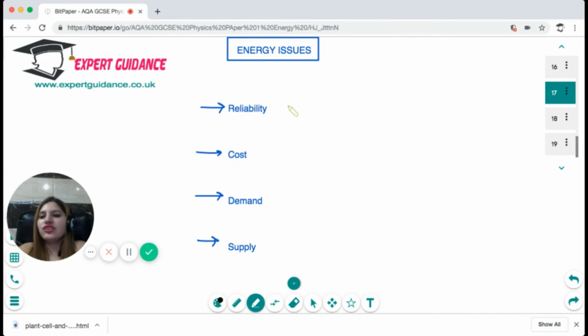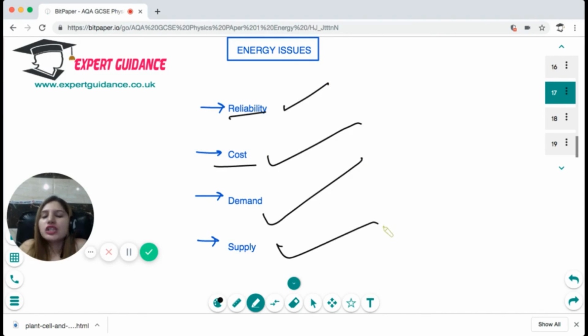Now, in energy issues, there are a lot of things we need to look over: the reliability of the energy source, what is the cost of generating it, what is the demand, what is the supply. So non-renewable resources, they are running out, but they produce energy very efficiently. On the other hand, all the renewable sources of energy have their shortcomings.